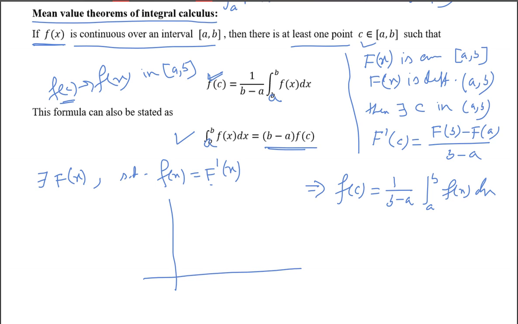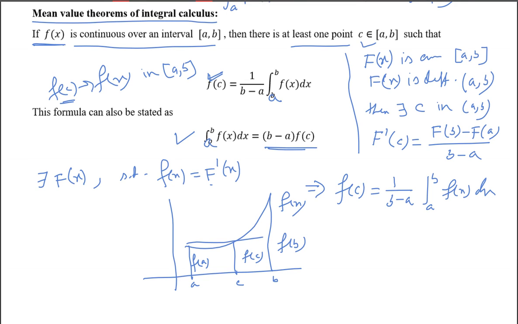What does this mean value represent geometrically? Suppose we have a function small f of x like this, and this is your a, and this is your b, and this is your f of a, and this is your f of b. The existence of this mean value means there will be a point somewhere between a and b, suppose at c, such that f of c is like this.